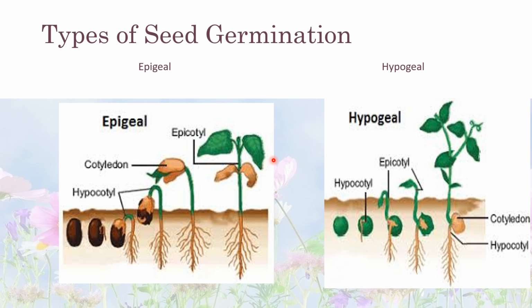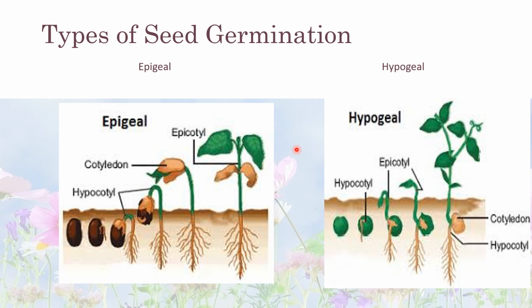The plumule part of the embryo forms the shoot system. Then the food stored in the cotyledon is used by the growing embryo. The cotyledon forms the first leaf of the seedling, and new leaves develop from the plumule for preparing food.